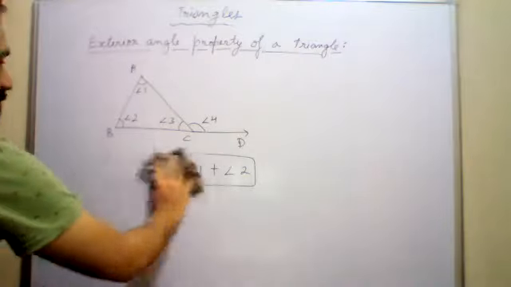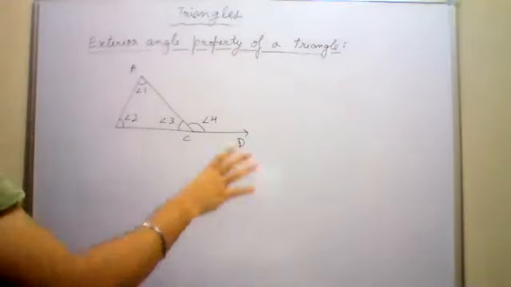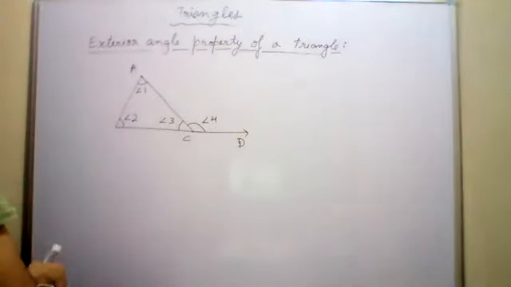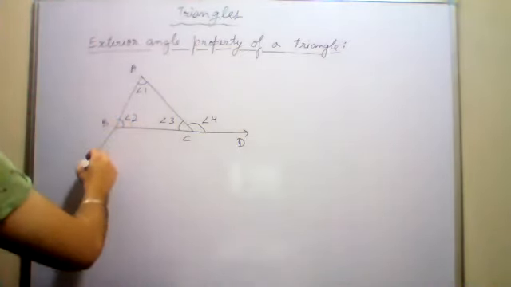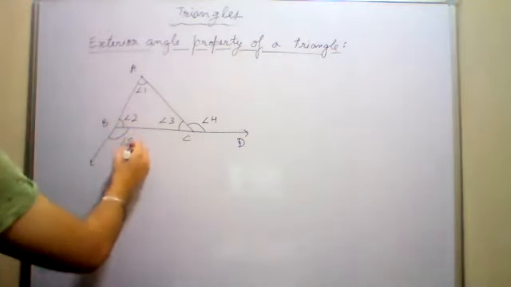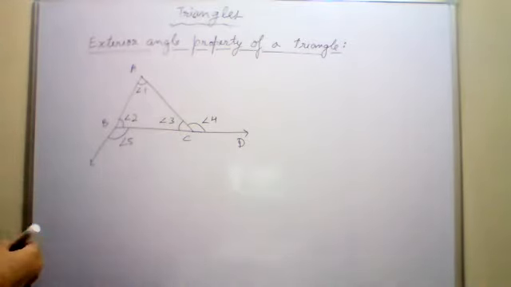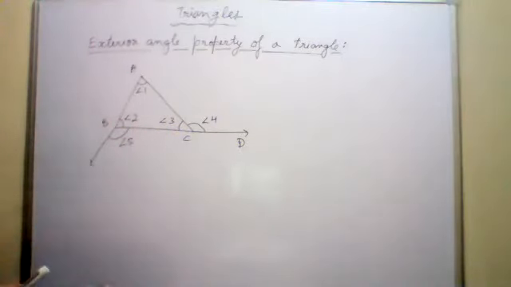You all have understood this. Now keep your mic off. Now don't write it in your copies. This is just to see whether you have understood or not. If I produce the side AB, now this angle is your exterior angle, angle 5. Can you tell me angle 5 is equal to the sum of which two angles?